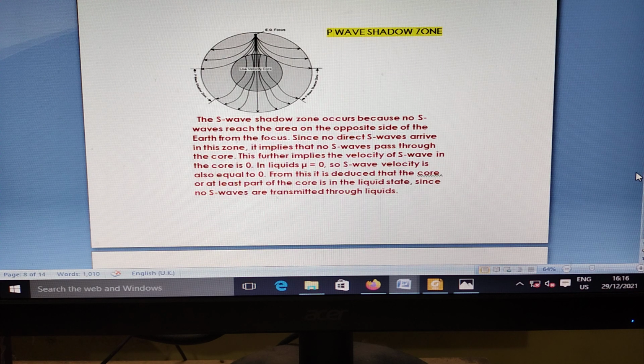The P wave shadow zone and S wave shadow zone: the S wave shadow zone occurs because S waves do not reach the area on the opposite side of the Earth from the focus. No direct S wave is received in this zone, which implies that no S wave passed through the core. This further implies the S wave velocity in the core is zero. In a liquid, the rigidity is zero, so the S wave velocity is also equal to zero. From this it is deduced that part of the core contains liquid material.